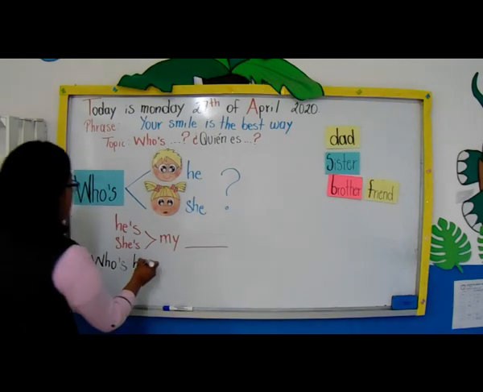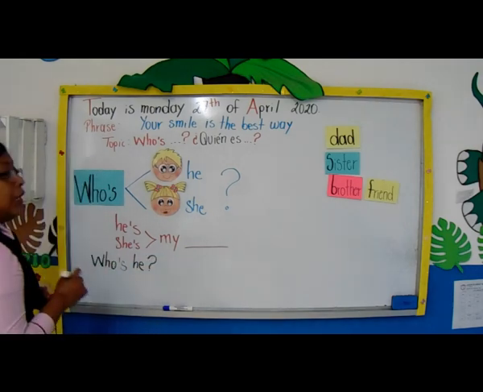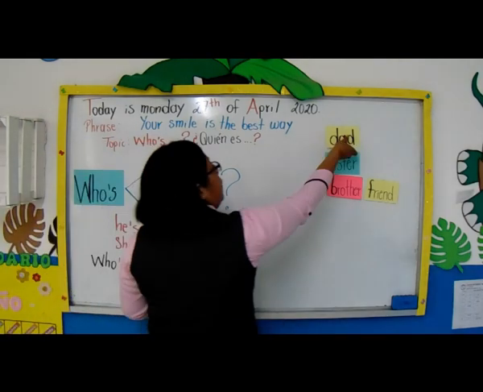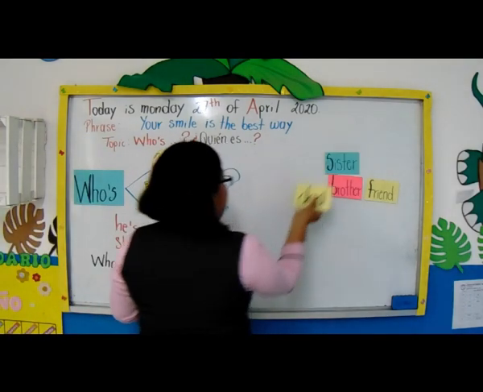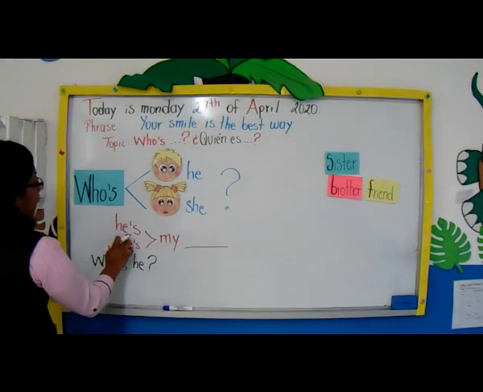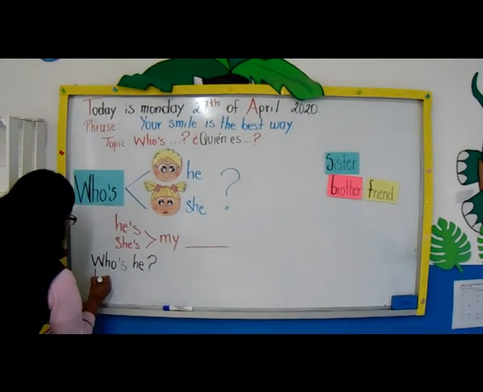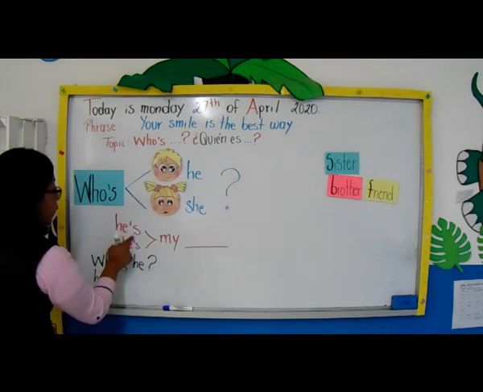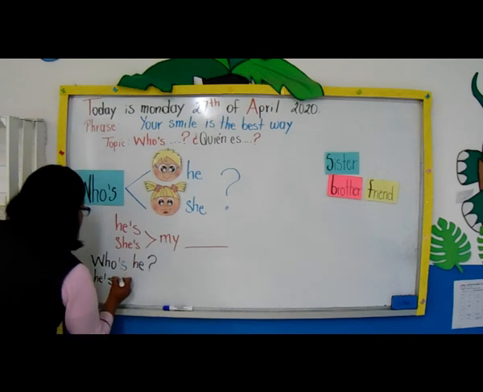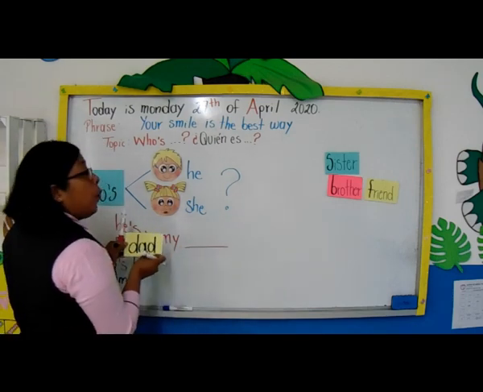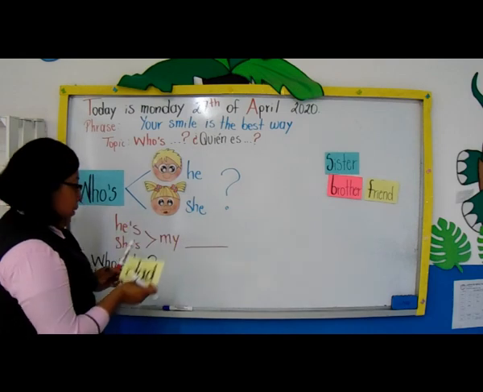Who's he? ¿Quién es? Él. Right? And imagine I want to use that. So we have to start with answer. His, because we are talking about a boy. His, in front of his, we have to use my. But in this part, we have to use the member of the family.